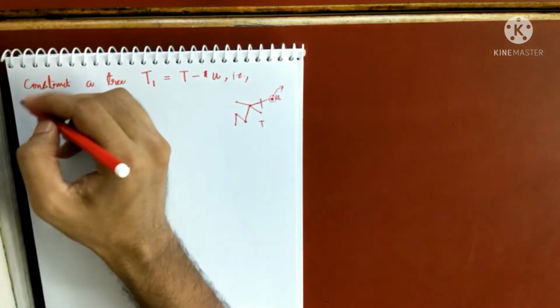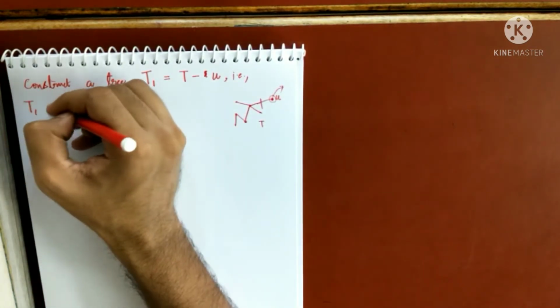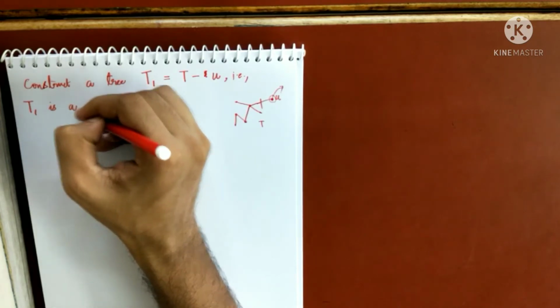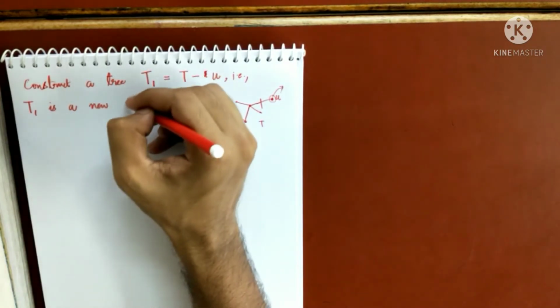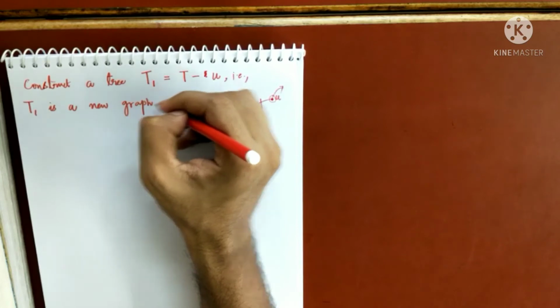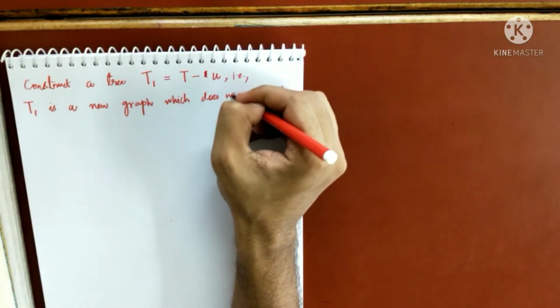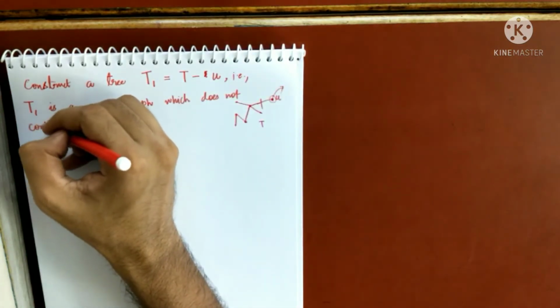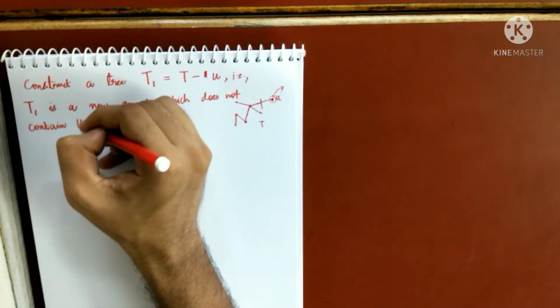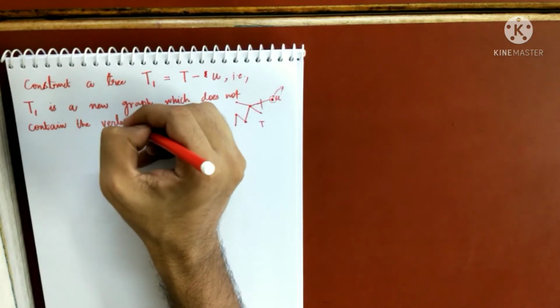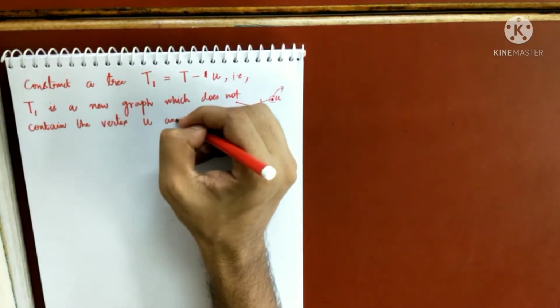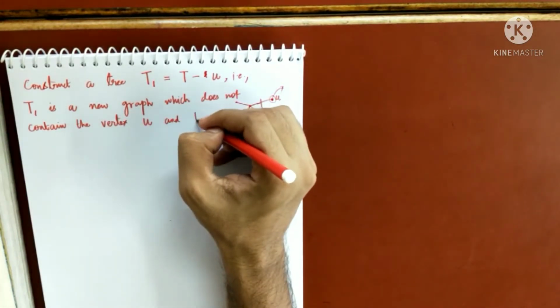So T1 is a new tree, a new graph which does not contain the vertex U and the edge.